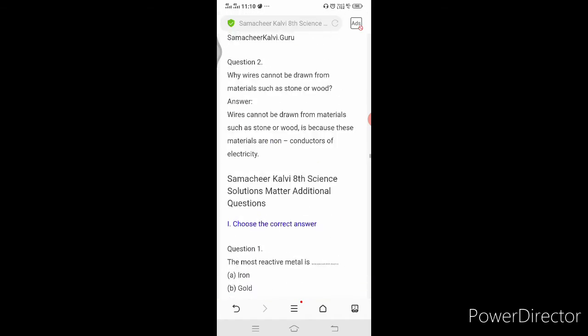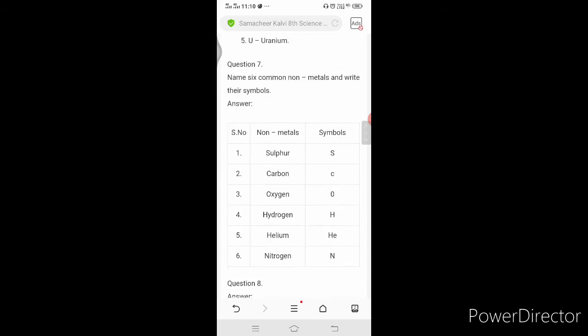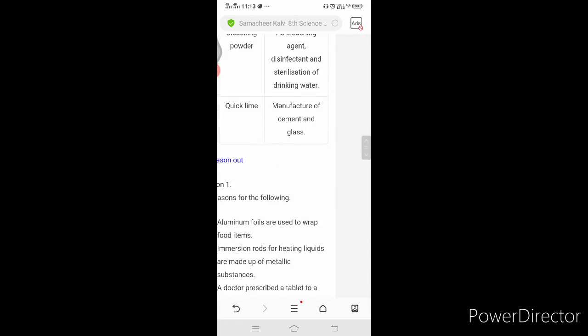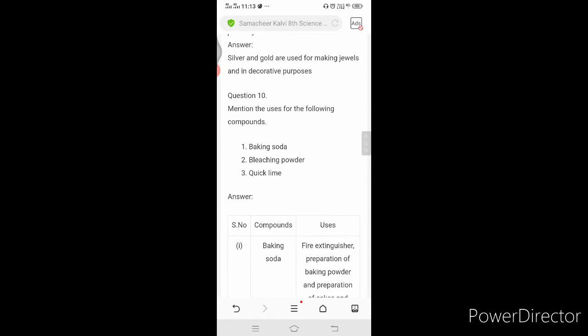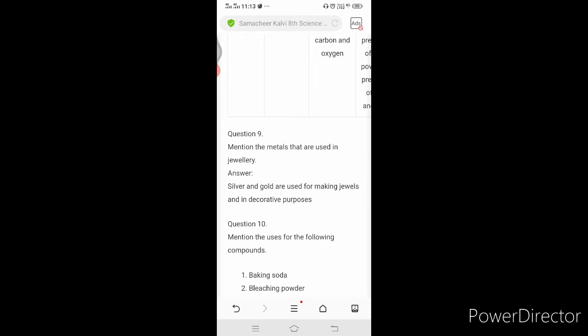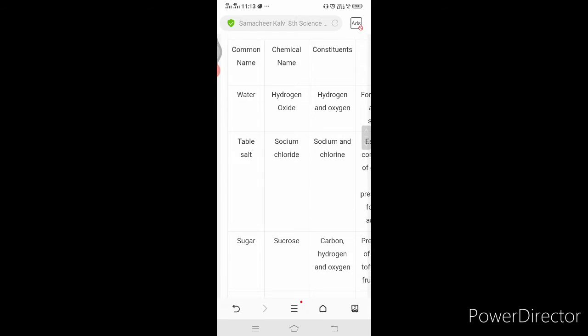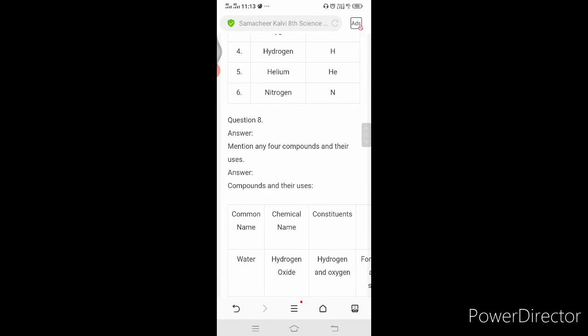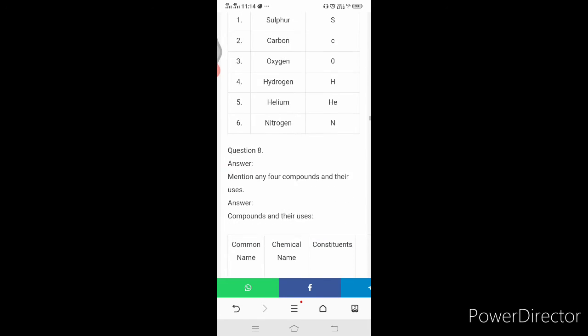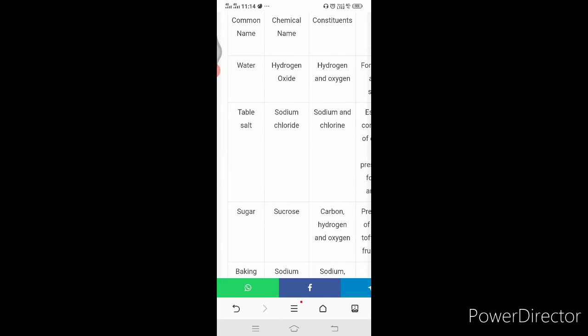You have to learn all these questions for your next unit test. Detailed answers are not given, but how you have to write the detailed answer will be given as: mention the metals and their uses, or mention any 5 compounds and their uses with their chemical names. Likewise, you can get the questions for the detailed answer. Okay, so you have to prepare according to that.